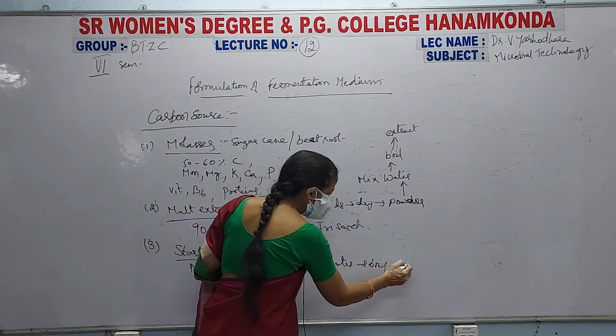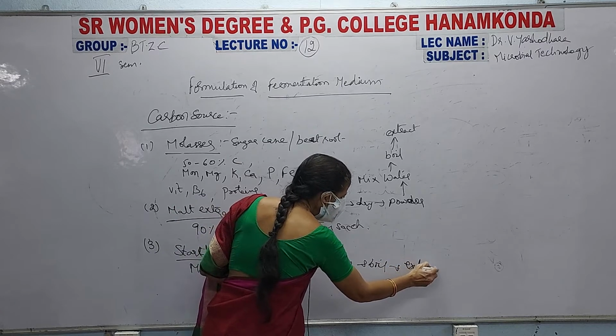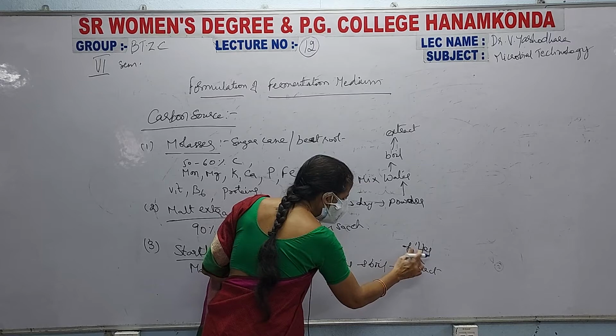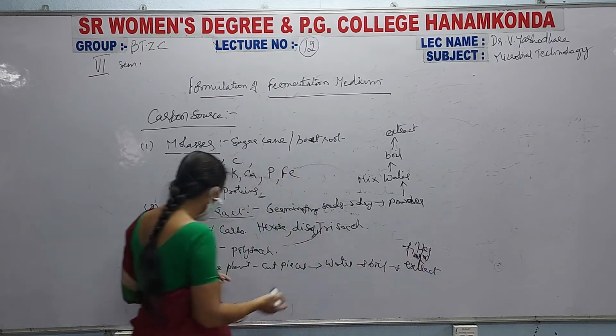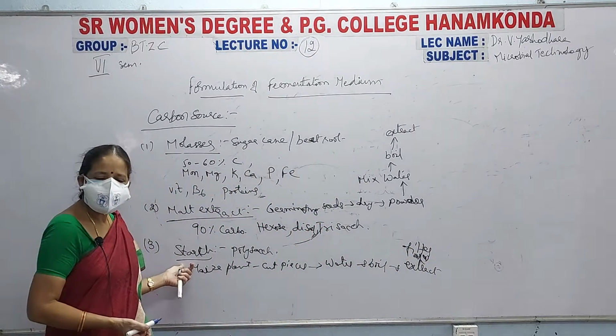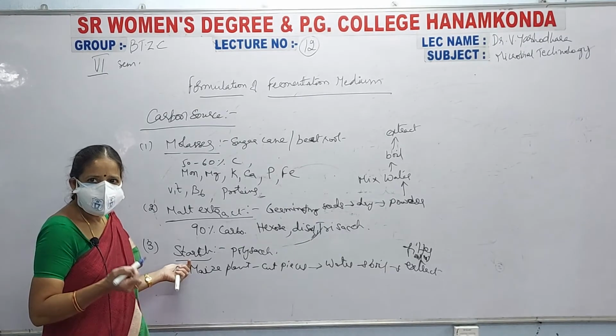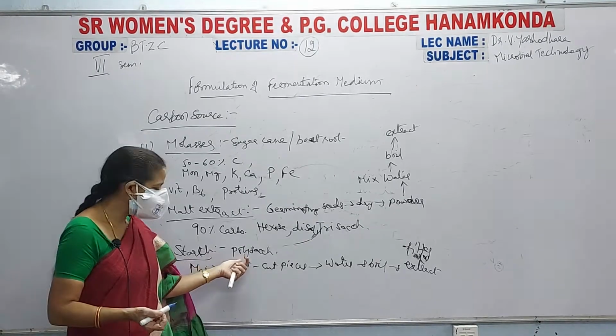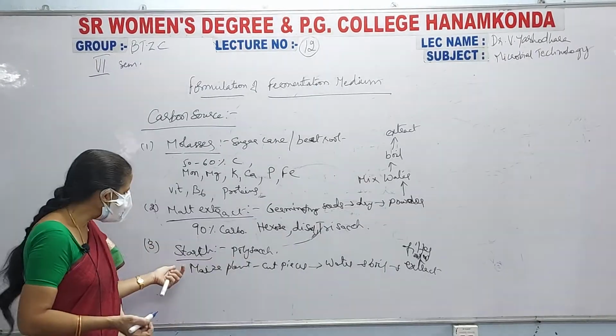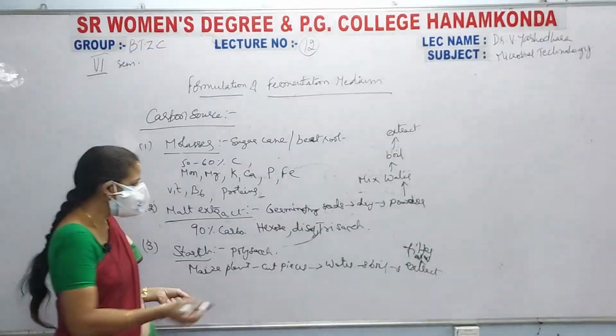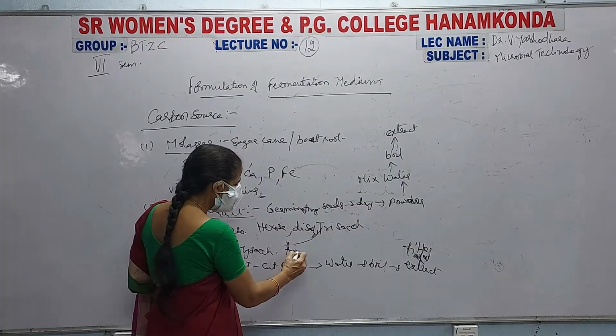When you filter it, you will get this starch, that is maize plant extract, and that starch consists of polysaccharide. Starch should be used for the growth of amylase producing microorganisms.